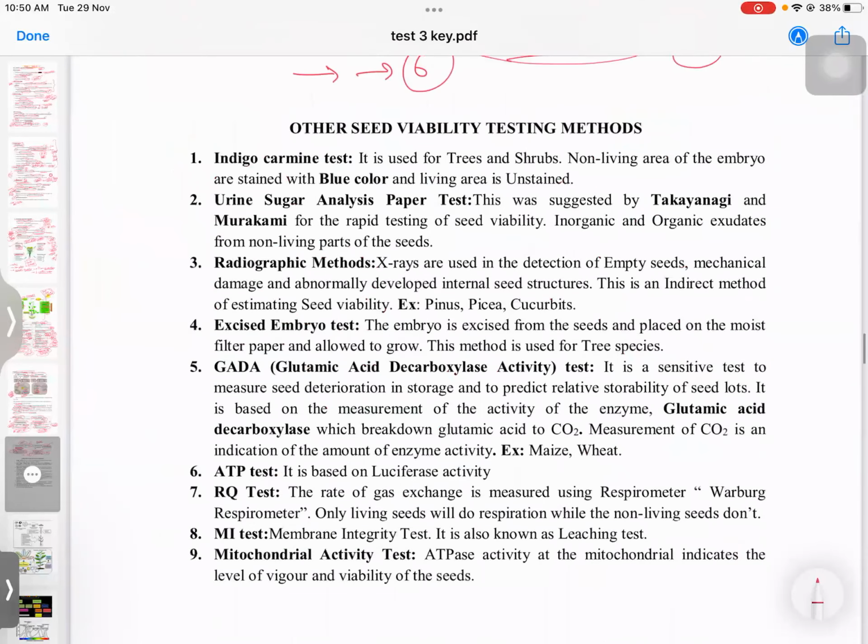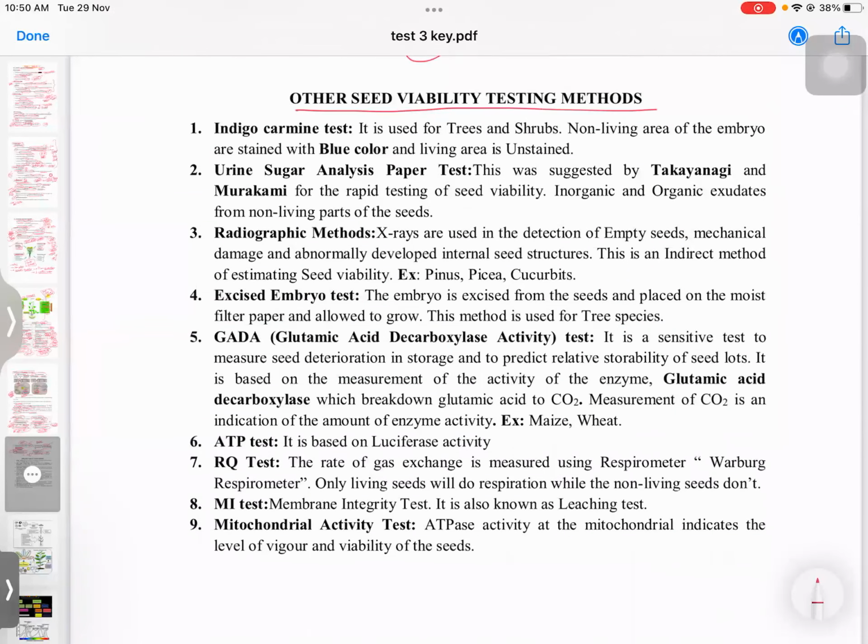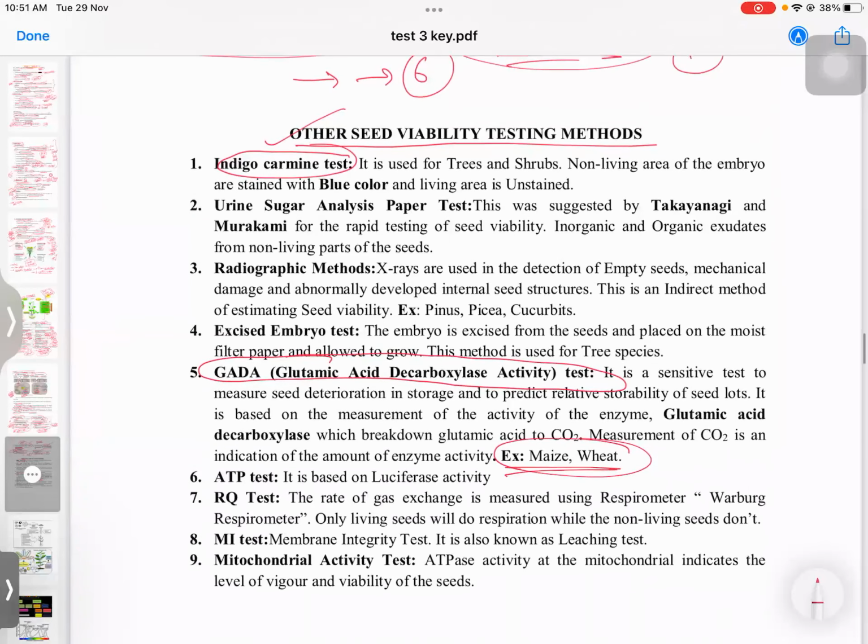Next is seed viability testing methods. Though it was not directly asked in that test, or in previous year questions, you should know some two or three. Remember the indigo carmine test, then the GADA test, glutamic acid decarboxylase acidic test, which is used in maize and wheat. Then remember the radiographic method and the urine sugar analysis paper test. These four you can remember.